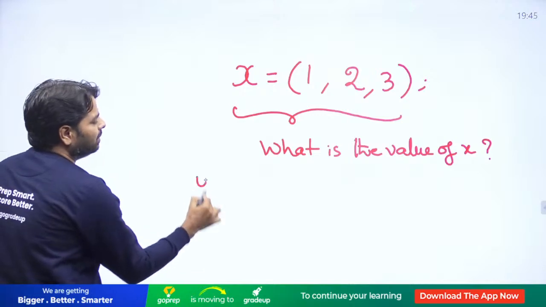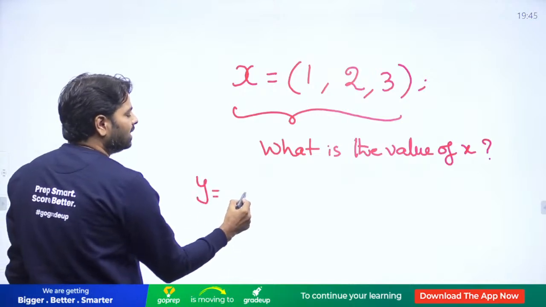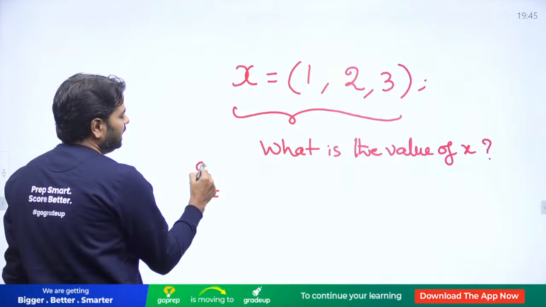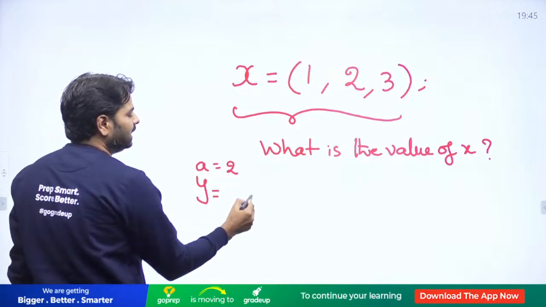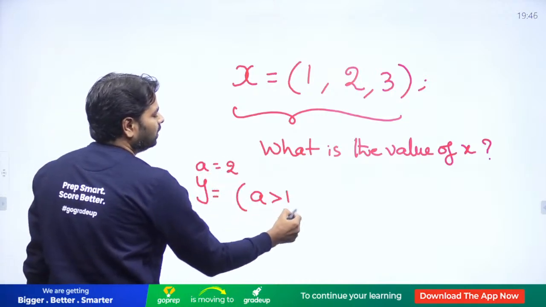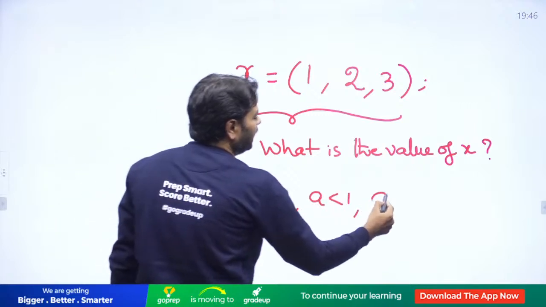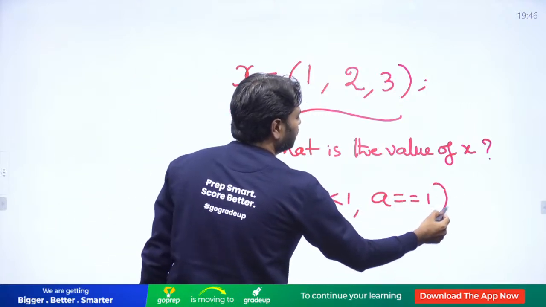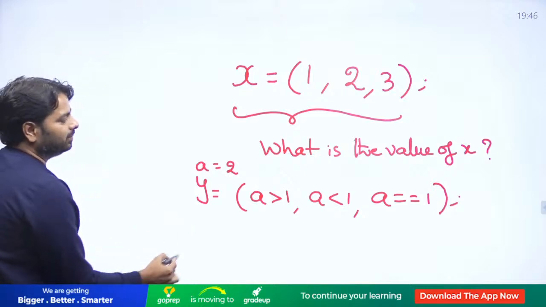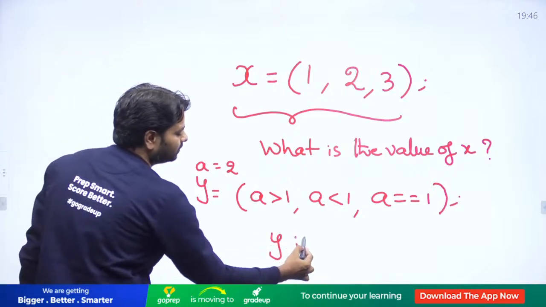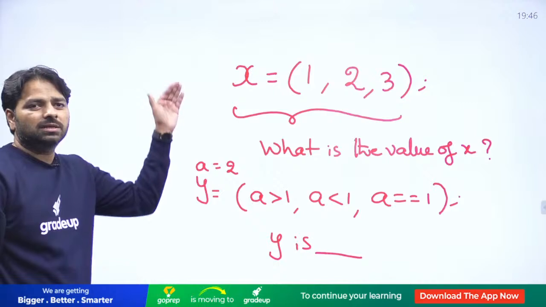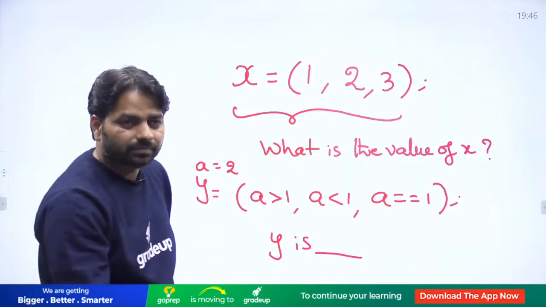And similarly, I am going to ask something. Suppose I have a is equal to, so I may say a greater than 1, a less than 1, a equal to 1. Then what is the value of y here? What is y here? Please answer both of them, x and y.